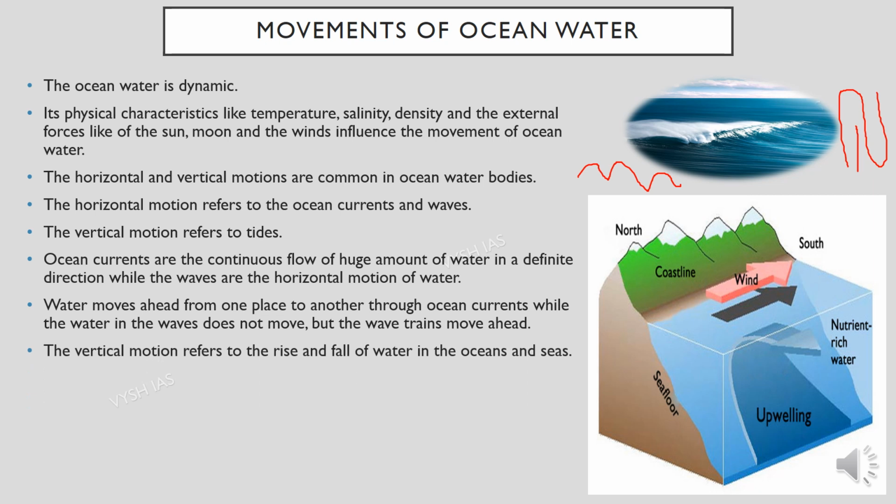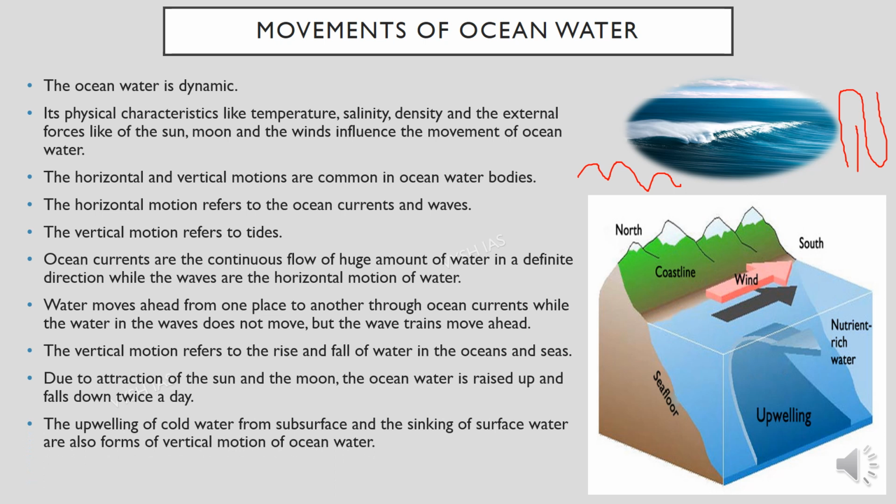So the vertical motion refers to the rise and fall of water in the ocean and seas, which is called tides. Due to the attraction of the sun and the moon, the ocean water is raised up and down, and it will fall down twice a day. The upwelling of cold water from the subsurface, and the sinking of the surface water, also form vertical motions of the ocean water. As you can see over here in the picture, the upwelling is going upwards.